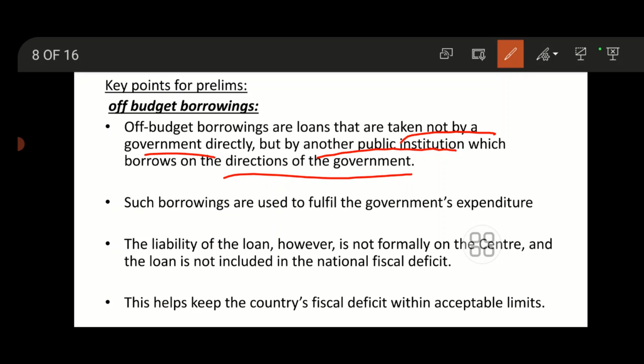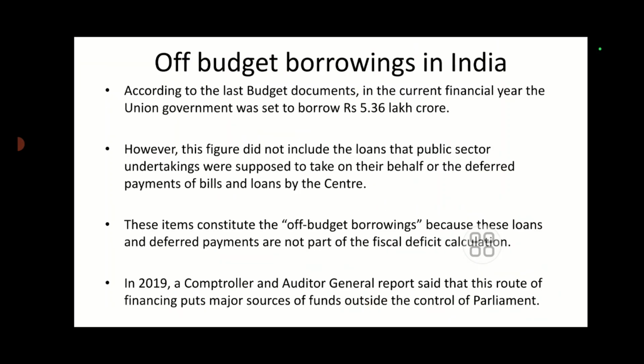These borrowings are used to fulfill the government's expenditure. The liability of the loan, however, is not formally on the Centre and the loan is not included in the national fiscal deficit. So this helps keep the country's fiscal deficit within acceptable limits.